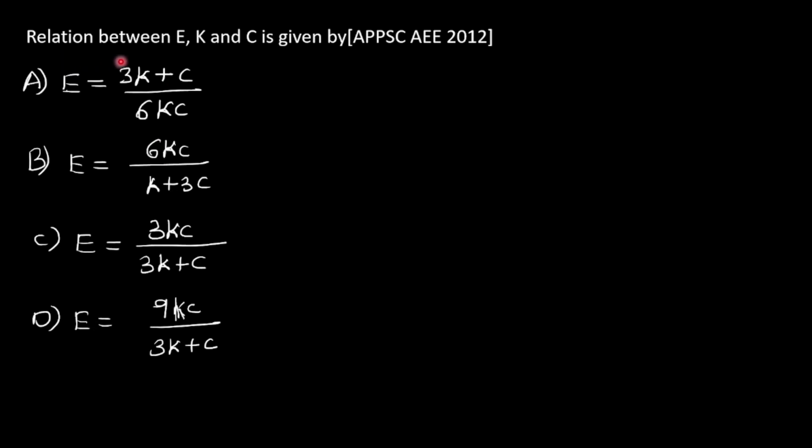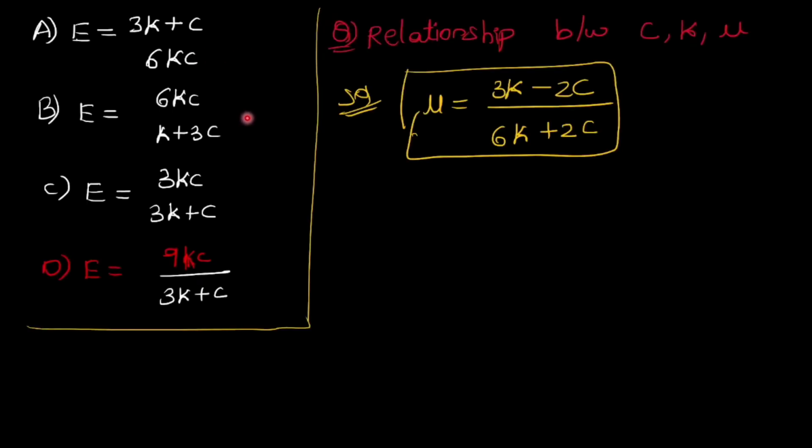Next question, relation between E, K and C, C means G only, is given by. So option D is the correct answer. E is equal to 9KC by 3K plus C. If the question asks for the relation between C, K, nu, then our answer will be nu is equal to 3K minus 2C by 6K plus 2C.